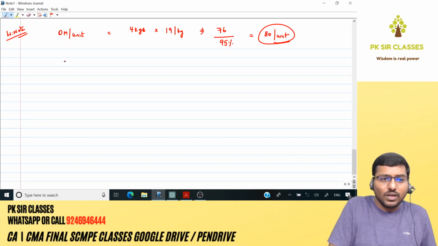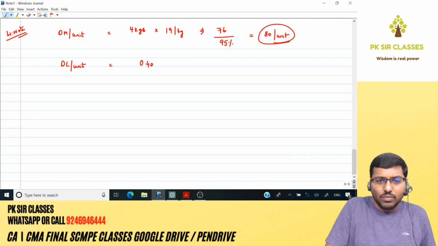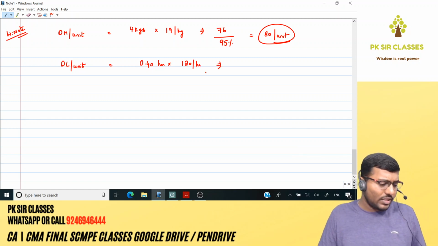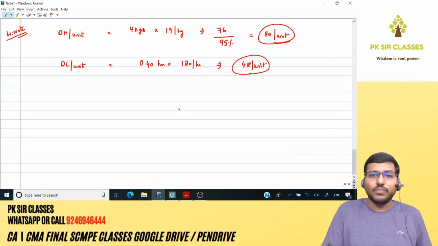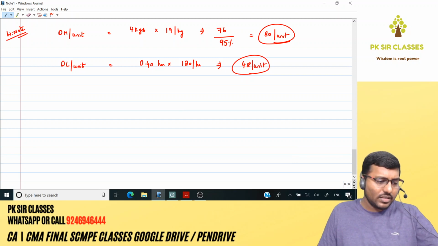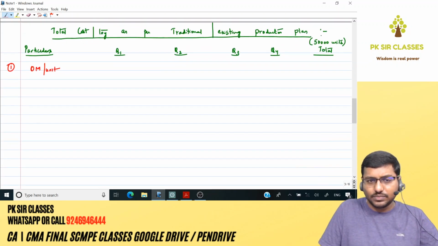Labor cost also will calculate here itself. Direct labor cost per unit. Kitna re? It's very simple. Each unit takes 0.4 hours into per hour it is how much? 120. All the numbers are there in the question itself. 0.4 hours into 120 per hour comes around 48 per unit. Kitna re? 48 per unit. Are we done with this? Anything else? All right. Chalo, let's go and put the numbers over here.